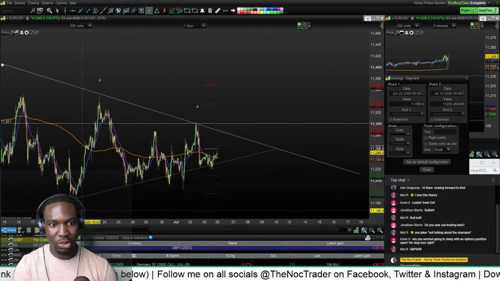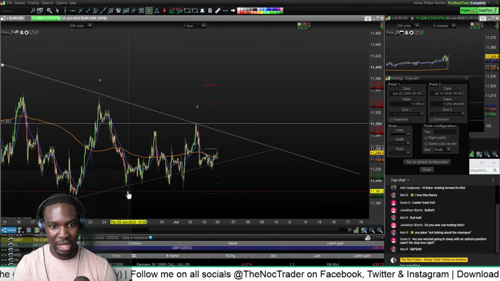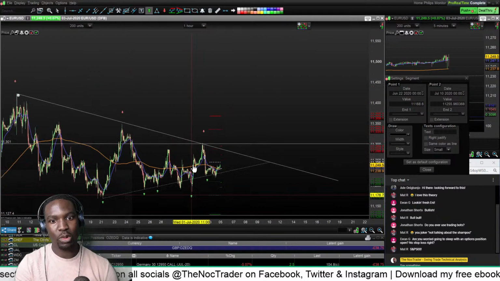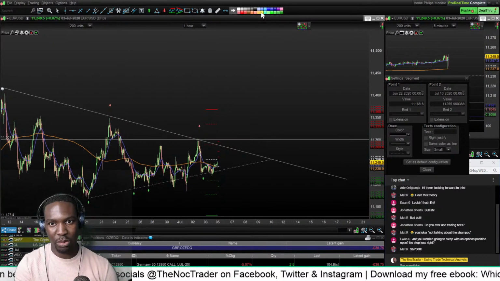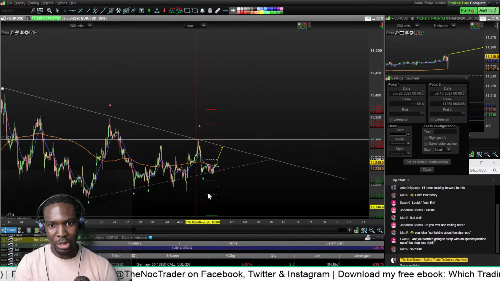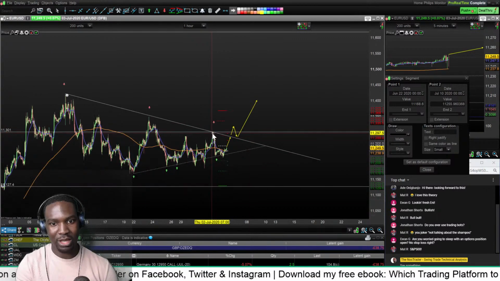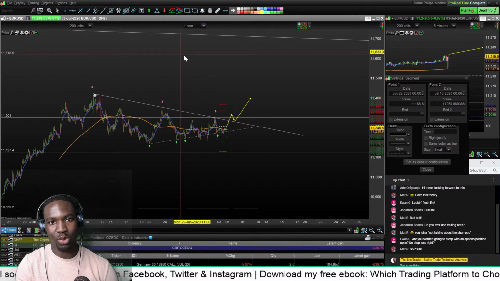But you can see that there is some sort of significance to that line because it's been tested a couple of times, broken through a couple of times, and tested again. So I would say that a nice little trade would be potentially to go long up to there, but I'd want to see a breakout, and then you know the deal, all of that stuff. But that's how I'd play that one.